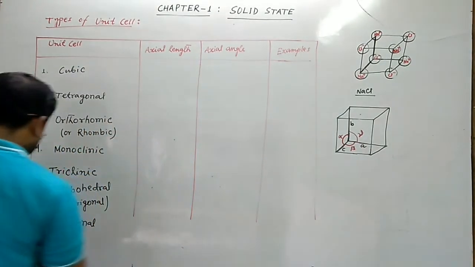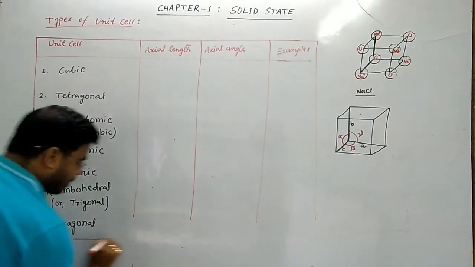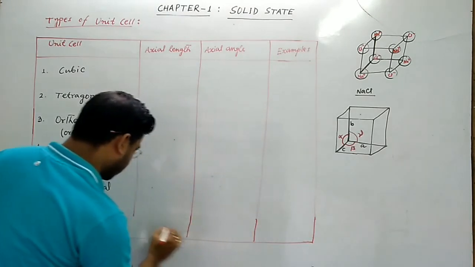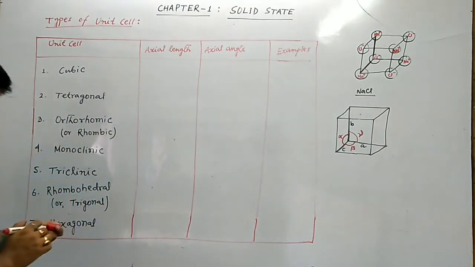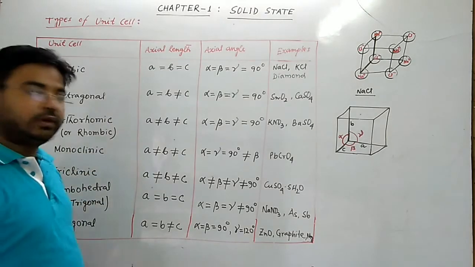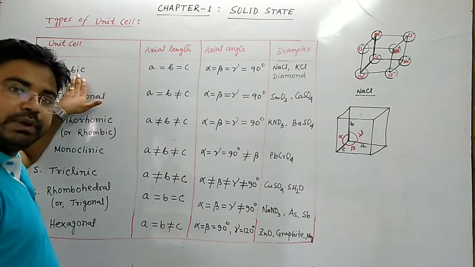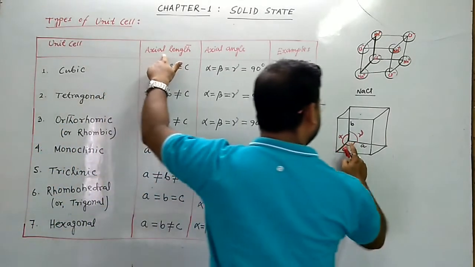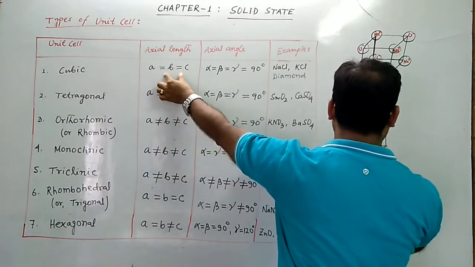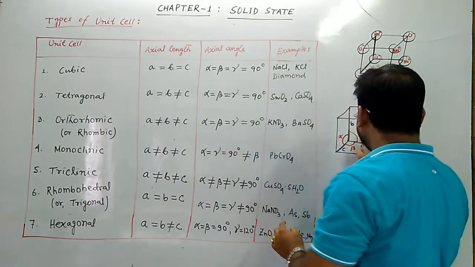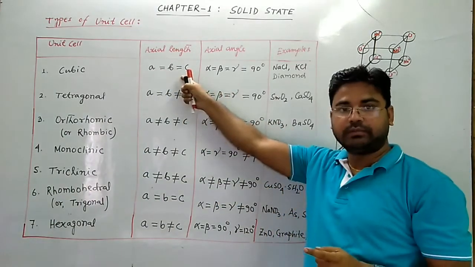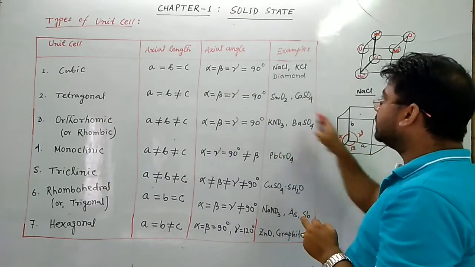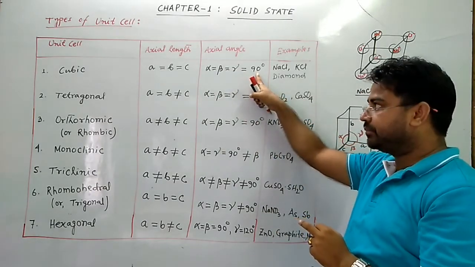Now see, in cubic unit cell, axial length A equals B equals C. That means all these lengths are equal, and the axial angles, alpha, beta, gamma, are all 90 degrees.